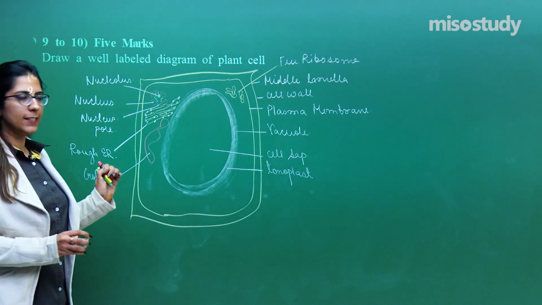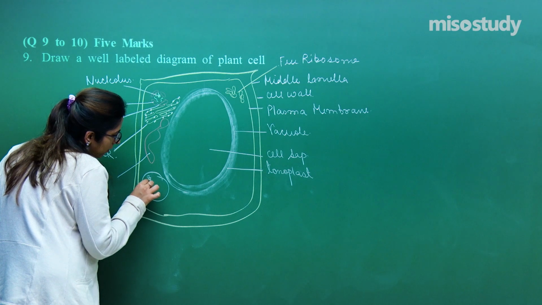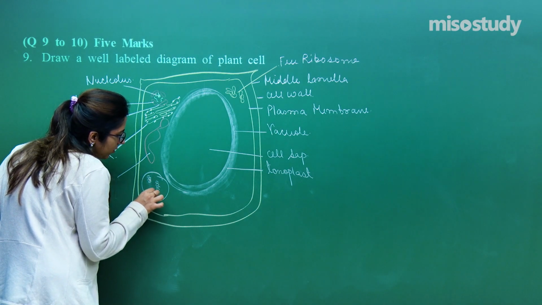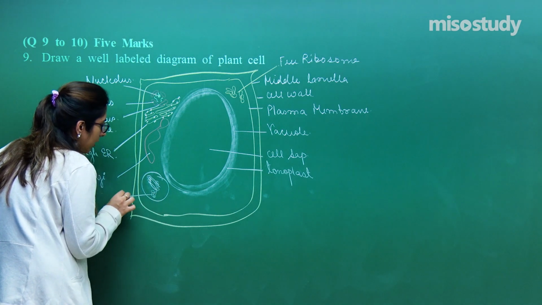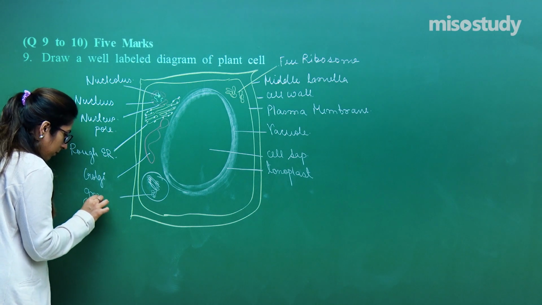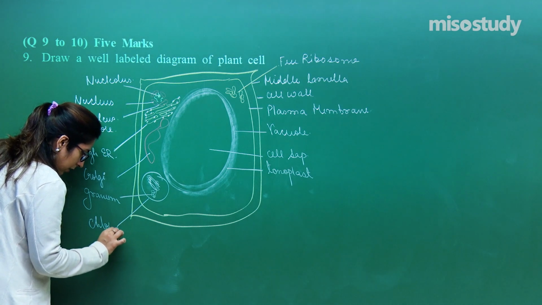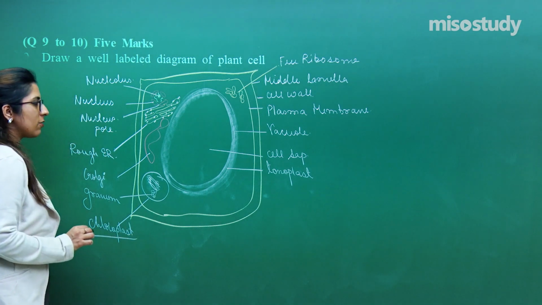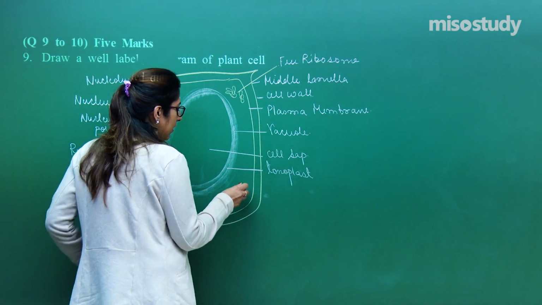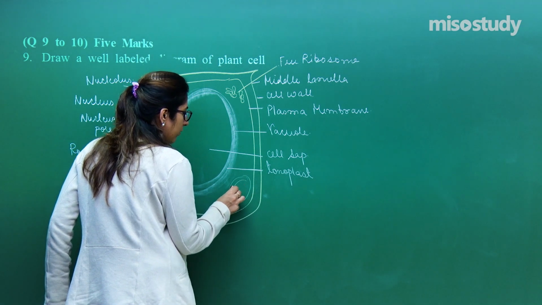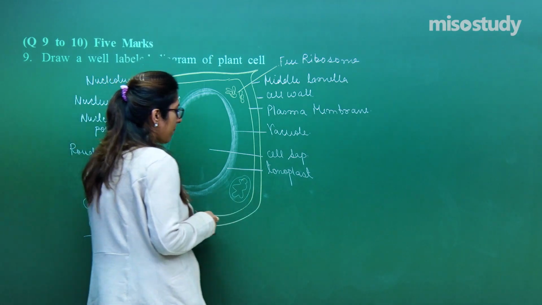Very important structure. In this case, a chloroplast is also present. These are the grana which I am drawing right now. Hope you are getting what I am trying to say. This is a granum, termed as a chloroplast. Now, as we have discussed so many structures, how can we forget about the powerhouse of a cell? They do need energy as well. So, let's draw the powerhouse of a cell. This is termed as the mitochondria.